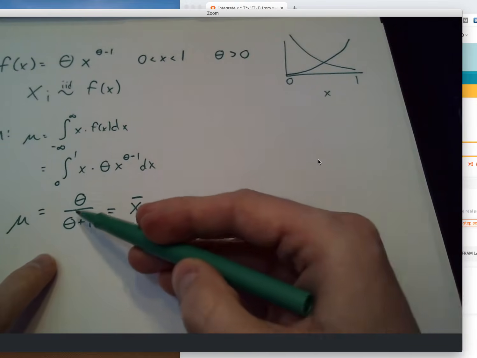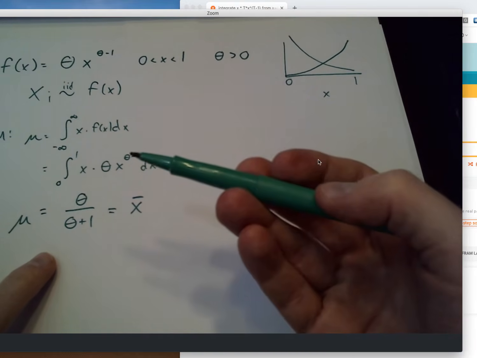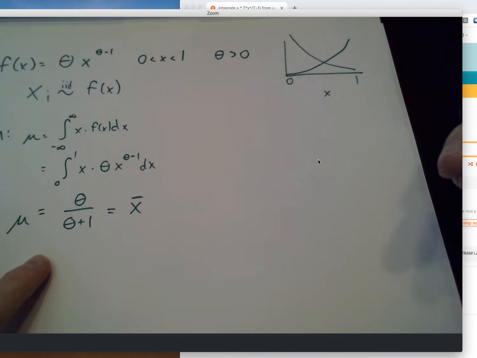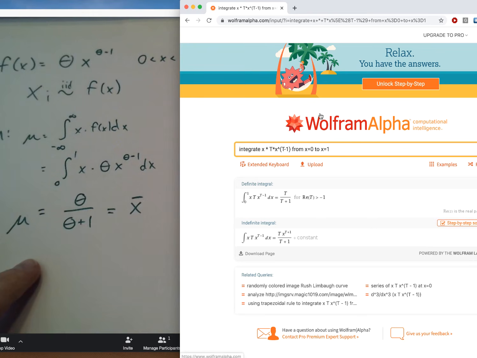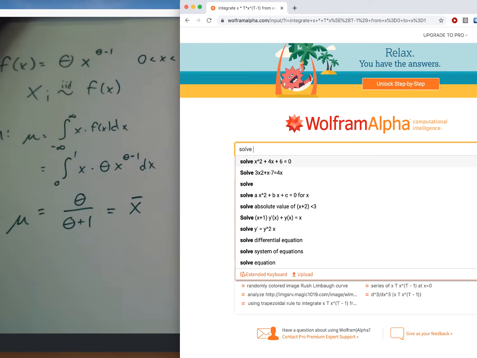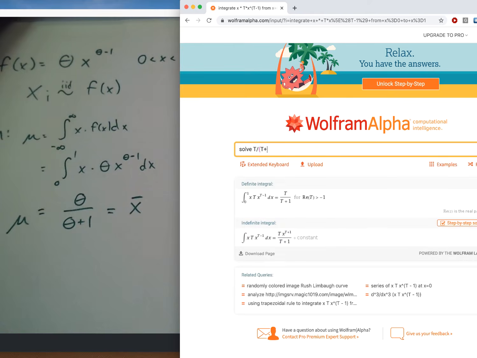So we just need to solve this equation for theta. Now, this one isn't too bad just by doing the algebra, but let's Wolfram Alpha it. Wolfram Alpha is great at solving algebra. We want to solve the equation t over t plus 1 equals, we'll call it capital X, for theta.